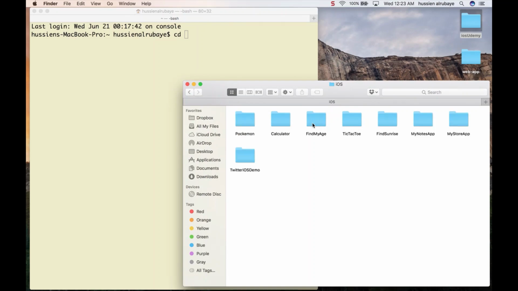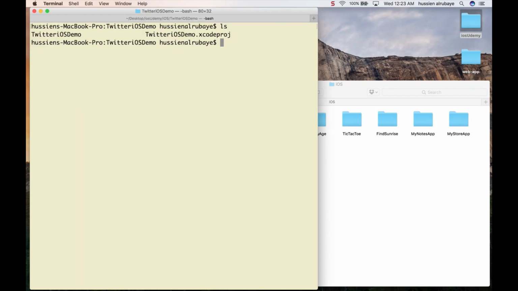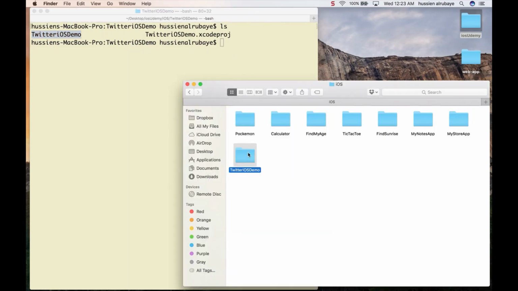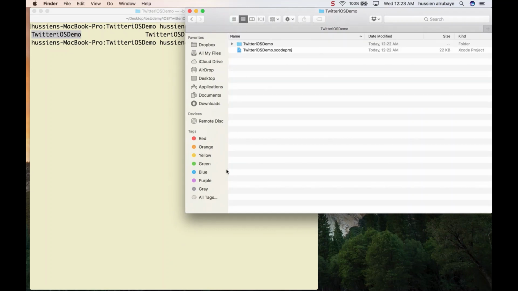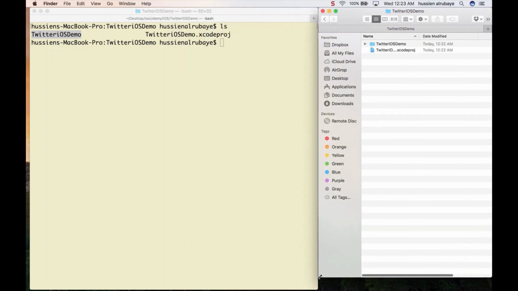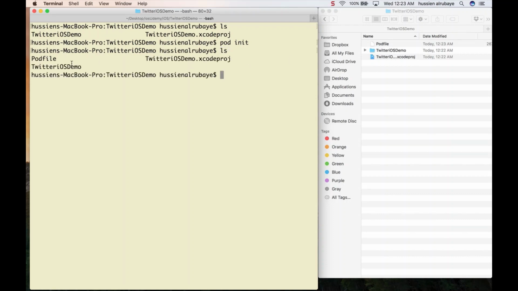It is in iOS, and the name of the project is Twitter iOS demo, which is this project. Then if I type ls, I would see I have the Twitter demo and the Xcode project, which are the two files that I have in my project. So what I will do is allow this project to use Firebase. How do I do that? I'm using CocoaPods. So I say pod init in this way, then I press enter. It will create the Podfile for me. If I type ls now, I would see this Podfile.